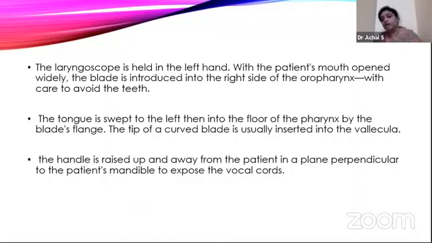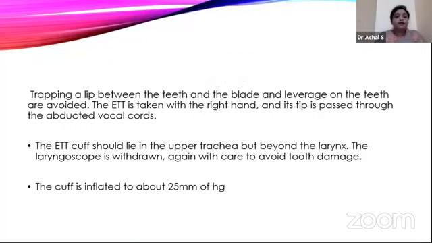After your laryngoscope blade has passed to the base of the tongue, you lift the handle perpendicularly to the mandible. That is, the handle should face the roof. When you lift it, you'll see the vocal cords. The epiglottis will be lifted and the two pearly white, V-shaped vocal cords will be seen. We should avoid damage to the lip and the teeth.